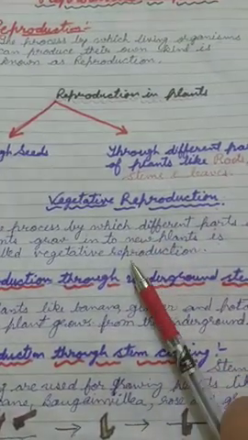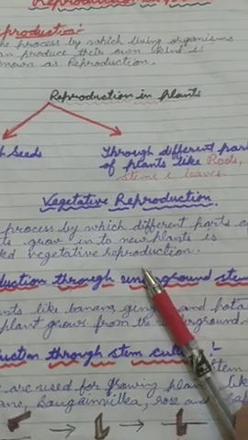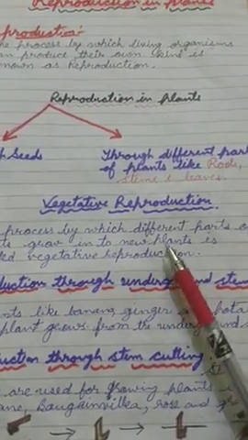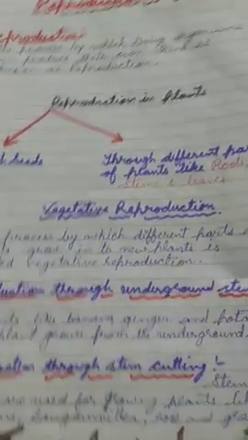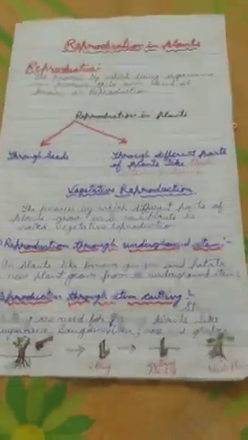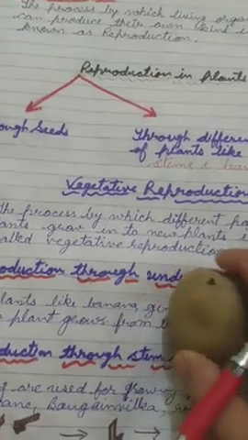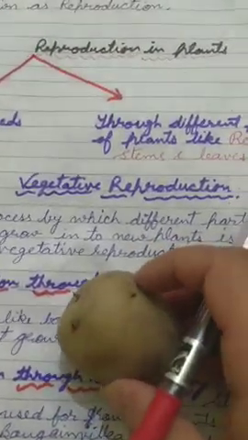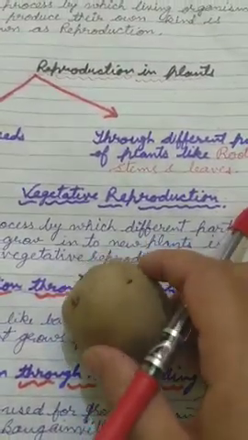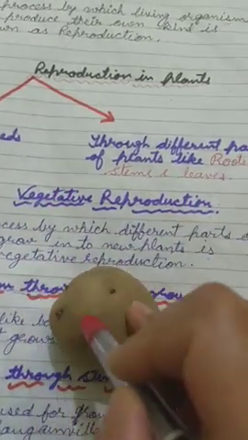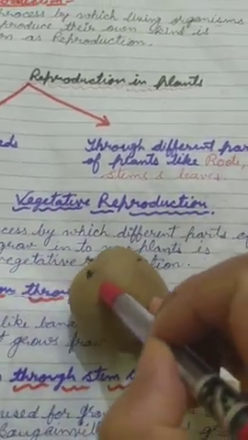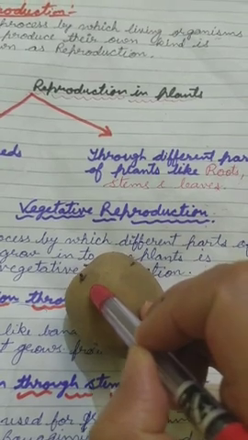Let us now study how different parts of the plant are involved in the process of vegetative reproduction. First, reproduction through the underground stem. Learner, have you observed a potato carefully? It has small dots on it like these, and these are called buds.